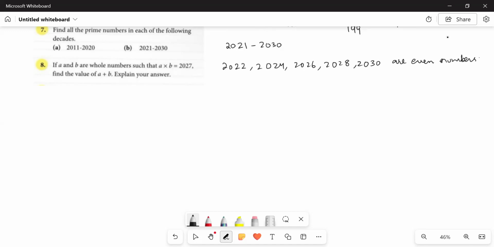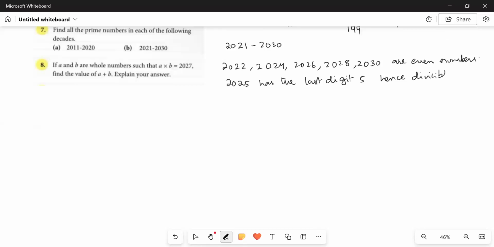Then 2025 has the last digit 5, hence divisible by 5, so it's also a composite number. So we are left with the rest of the four numbers, that is 2021, 2023, 2027, and 2029.